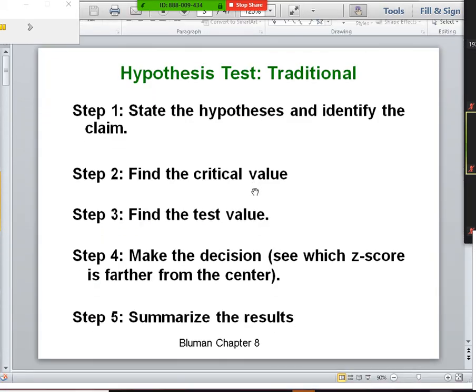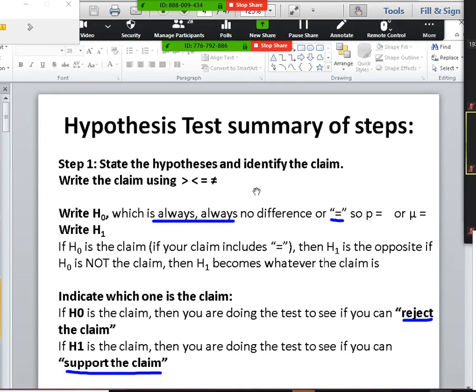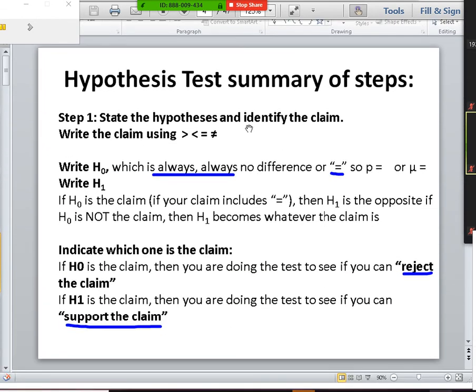Okay, we're going to go through these 5 steps. The first step is stating the hypothesis and identifying the claim. First write the claim. It's either going to be something's greater than, less than, equal to, or not equal to. Write down what the claim is. Then write H naught, which is always, always equals. H0 means no difference, zero difference, which means they're equal. So either P equals something or mu equals something, depending on whether it's a proportion or a mean.